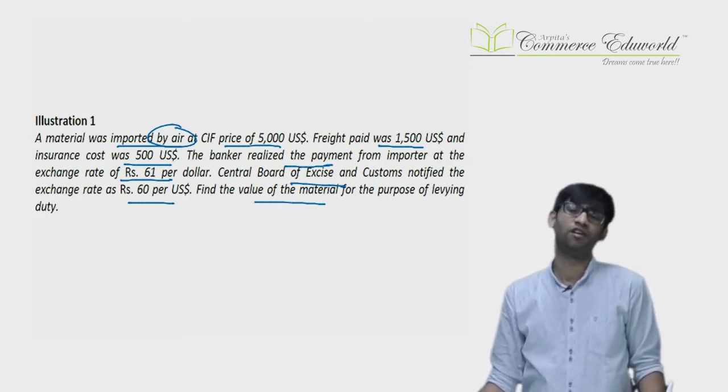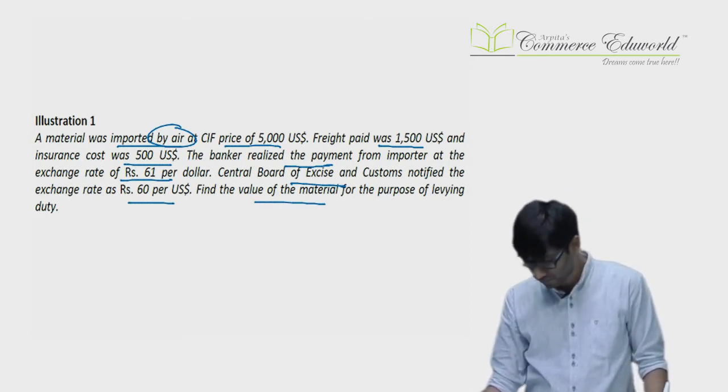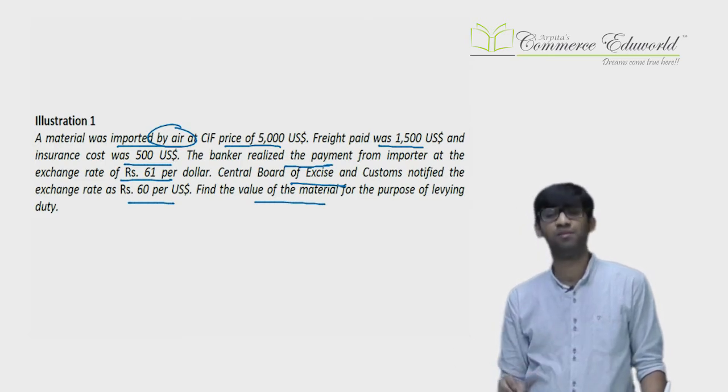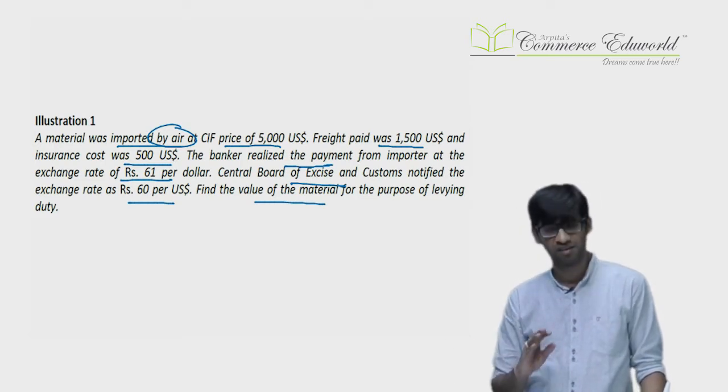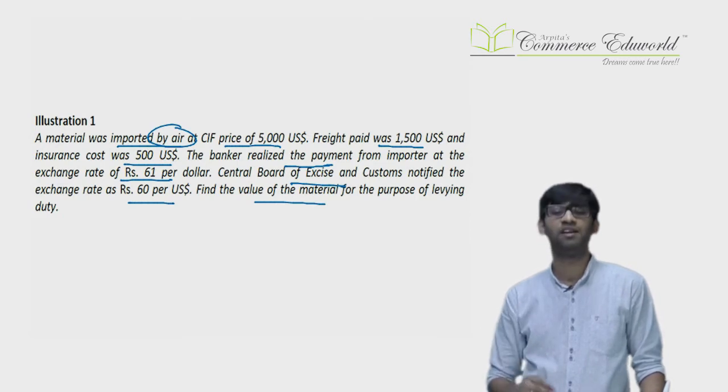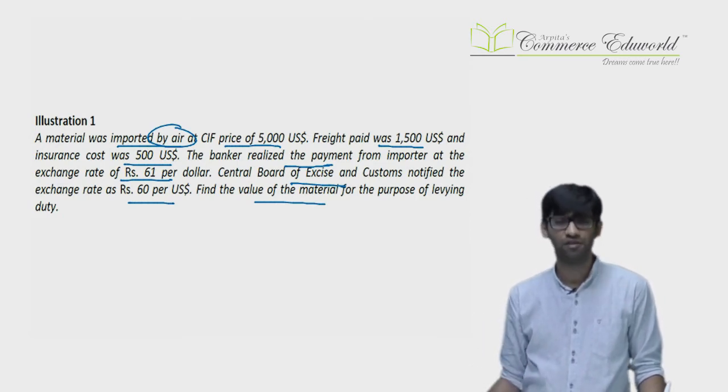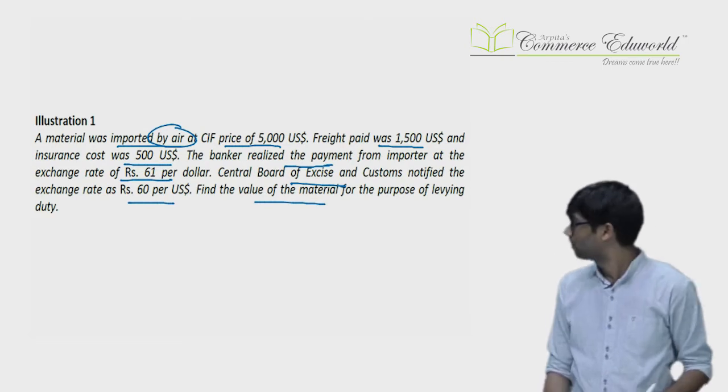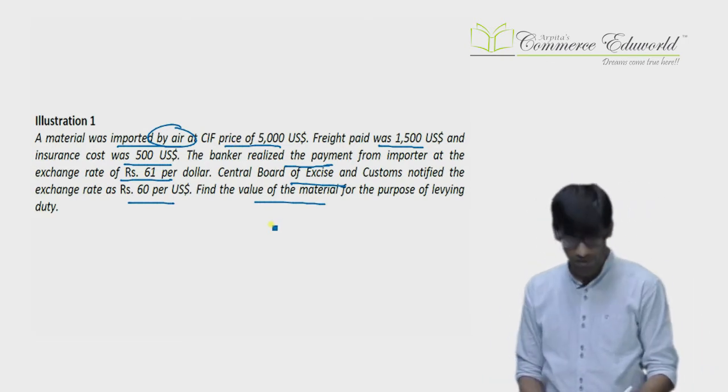So which rate to be considered? Obviously CBC rate. That all sections remain the same. The rate on a particular date, etc. that remains the same. If you have RBI rate, CBC rate, you will consider CBC rate for the customs purpose. That remains the same. Now I am now concentrating over here for the calculation of value.